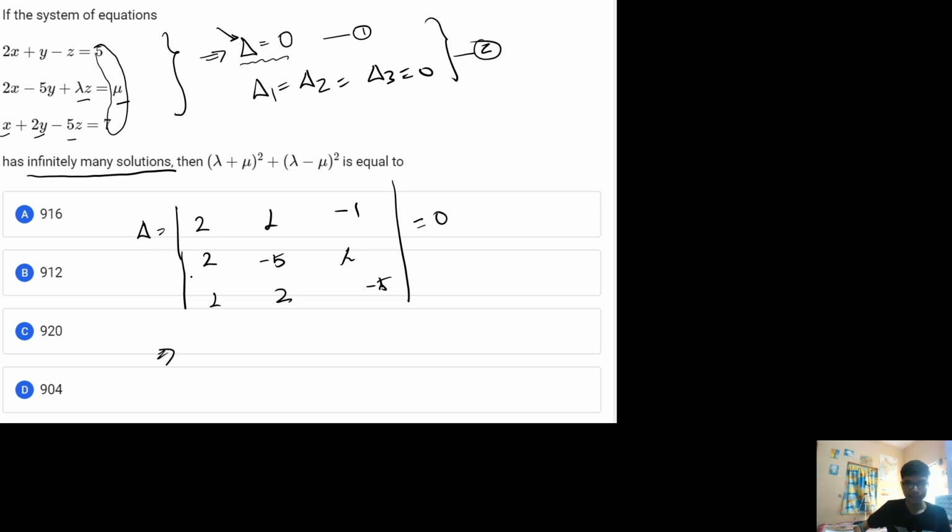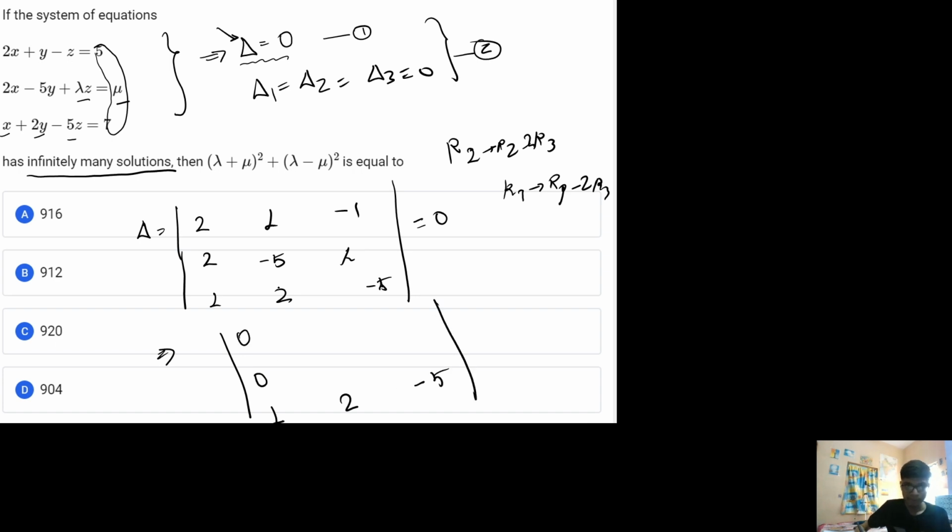So from here, I try to solve with some elementary transformations. Now I apply a transformation, that is rho 2 goes to rho 2 minus 2 times rho 3, and similarly rho 1 goes to rho 1 minus 2 times rho 3. From here if I solve this, I will get 1 over here, 0 over here and 0 over here, and similarly the third row will remain unchanged.